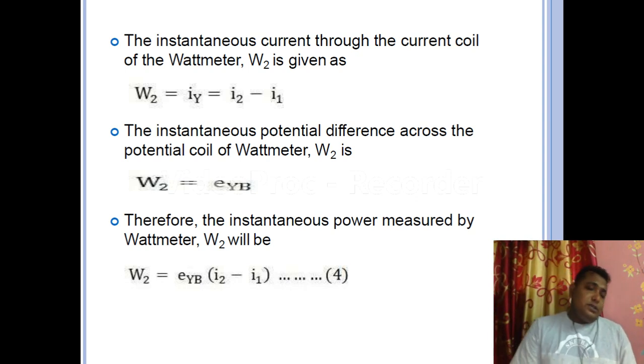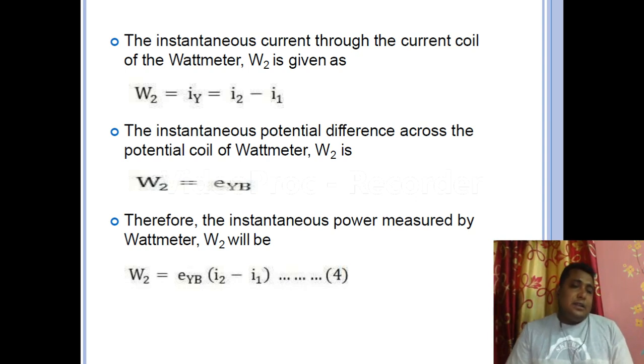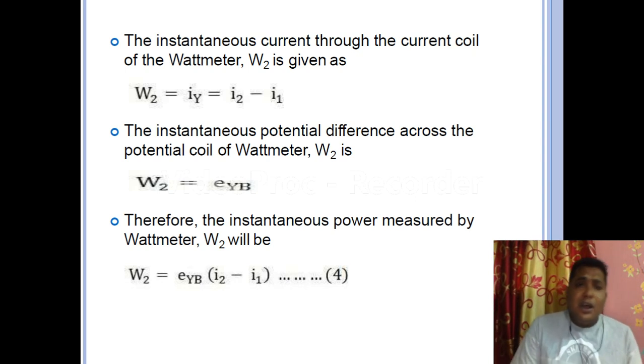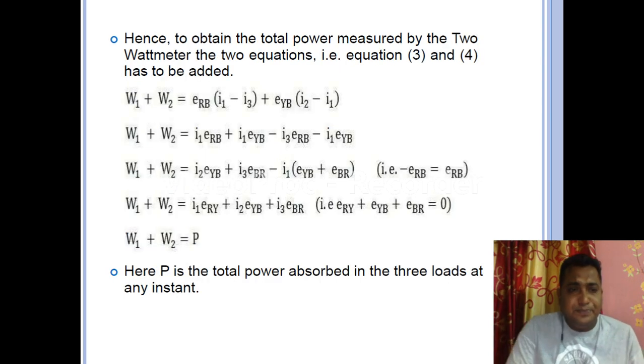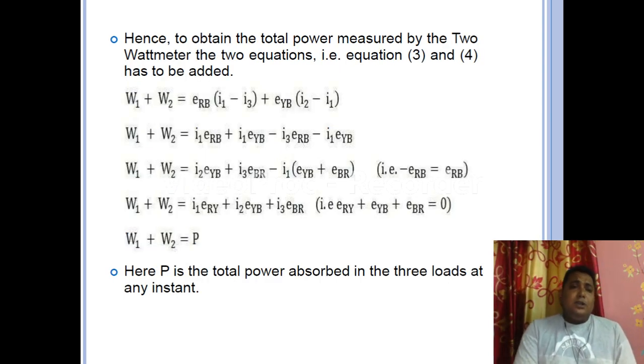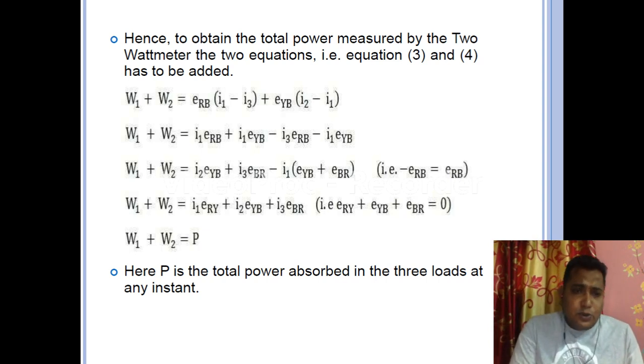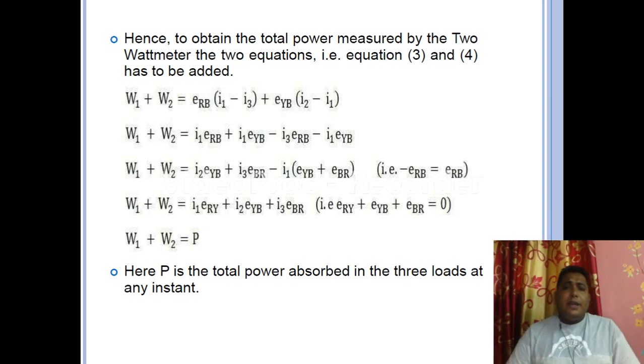Now we are going to see if we add the 2 wattmeter readings, is it going to show us the total power of the system or not? If yes, this method is correct. If not, there should be some change. So let us see what the calculation is showing us. So W1 plus W2 we have noted down over here. So we have placed all the values.